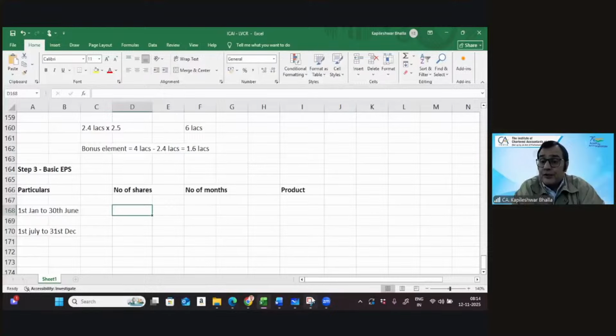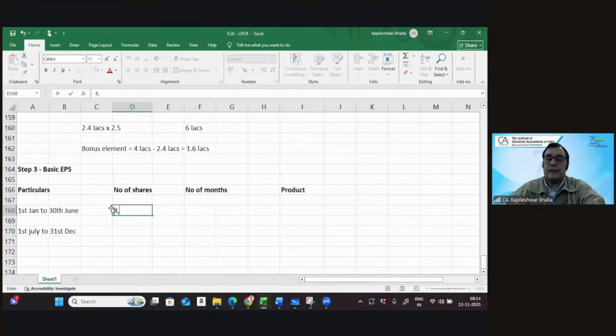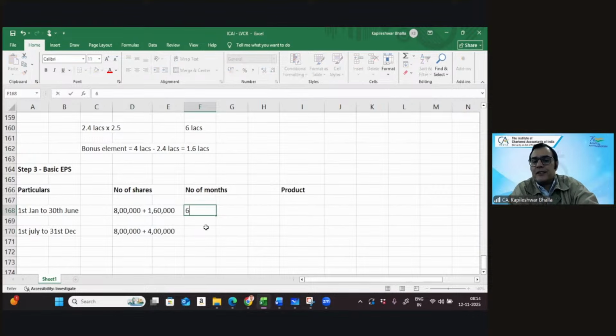Now let's take the number of shares. In this case, we had 8 lakh shares. This is for the current year I'm doing. So this is 8 lakh. And to this, you're going to add what? Only the bonus element. And what you're going to do out here, can I say you're going to add both the elements? The bonus element got added for the entire year and the fresh issue gets added from this block. So this is outstanding for 6 months.